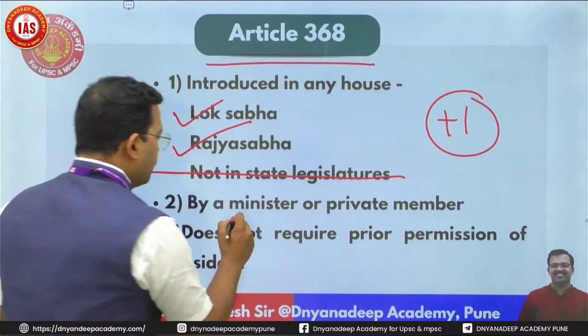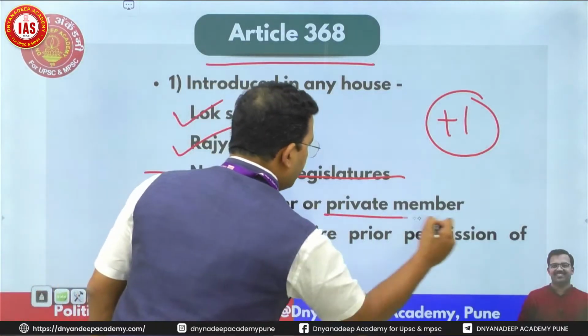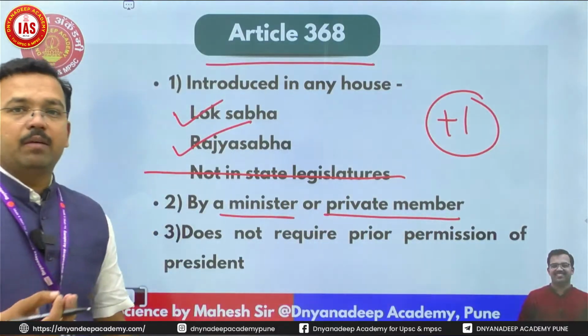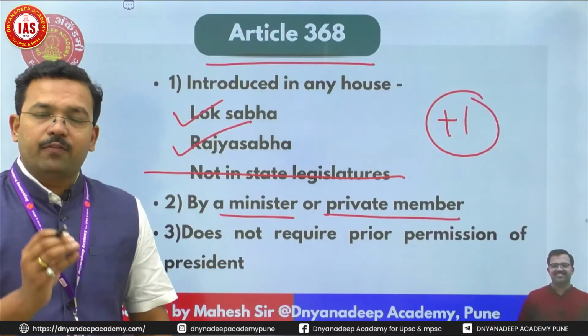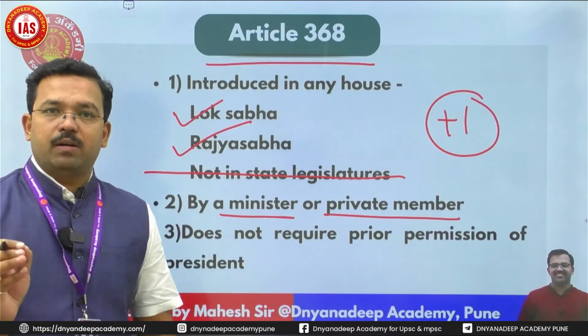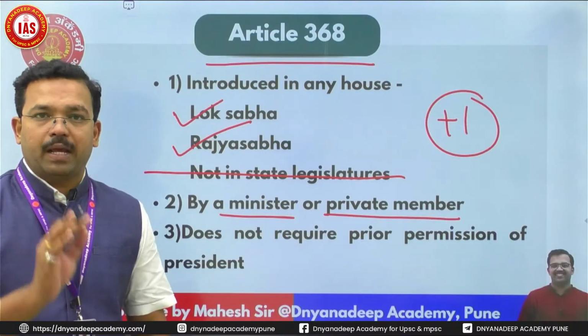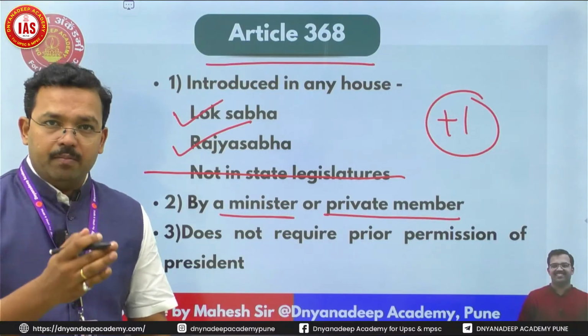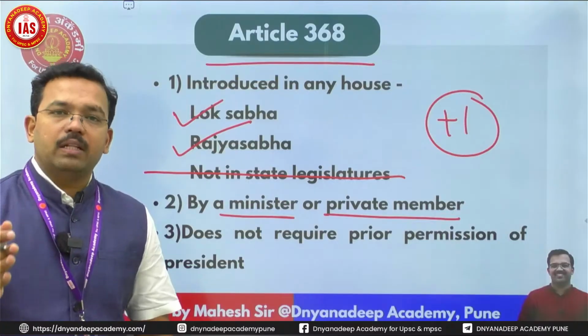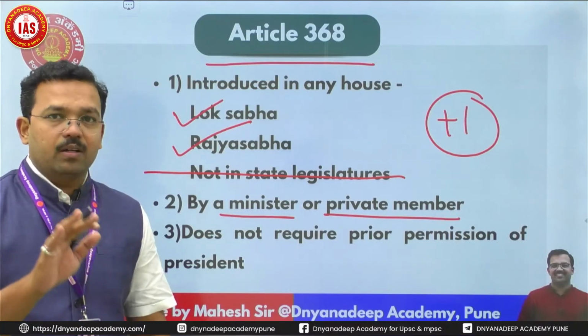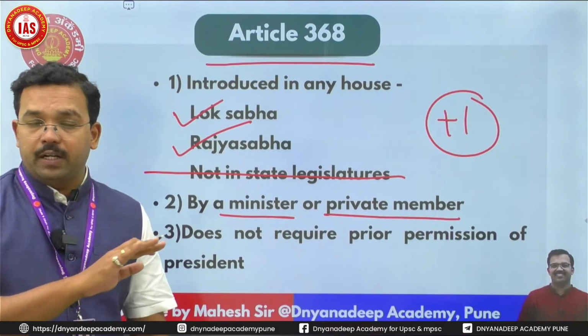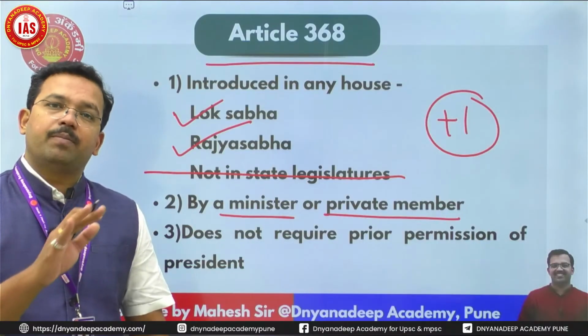Second, who can introduce an amendment bill? It can be introduced by a minister or a private member. Who is a private member? Any member of Lok Sabha or Rajya Sabha who is not a minister, irrespective of political party, will be called a private member.